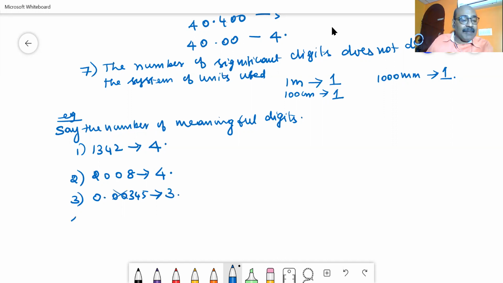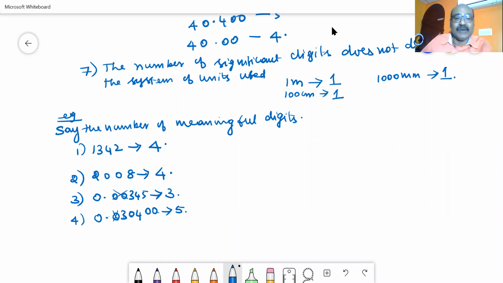Then I am writing a number like this, 0.030400. See, the 0 to the right of the decimal point and to the left of the non-zero number is not significant. But this 0 is significant because it is in between 2 non-zero numbers. These 2 zeros are significant because they are trailing after the decimal point. So this 0 alone is not significant. So 1, 2, 3, 4, 5. There are 5 significant digits. Hope you have understood.